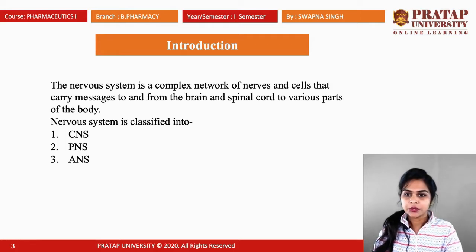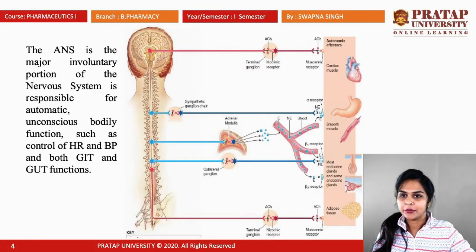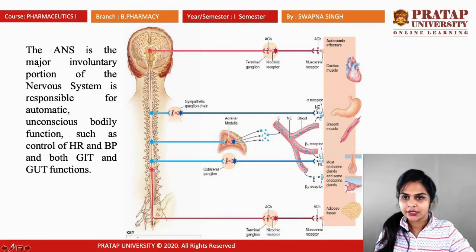So nervous system is basically classified into three categories: CNS, PNS and ANS. CNS, that means, see, this is the brain, this is the spinal cord. So when we study about the brain and spinal cord, this study is known as central nervous system.